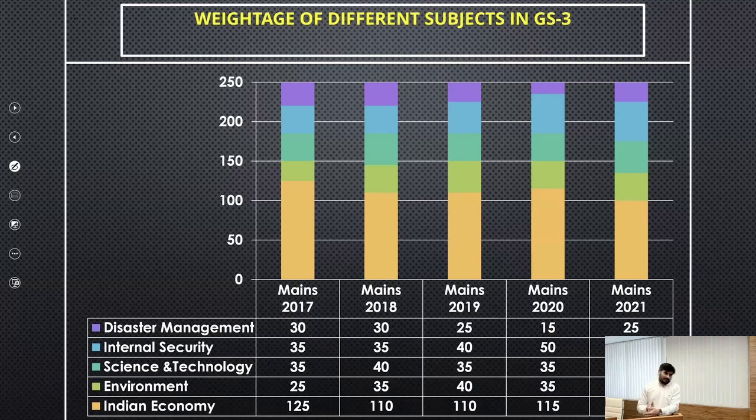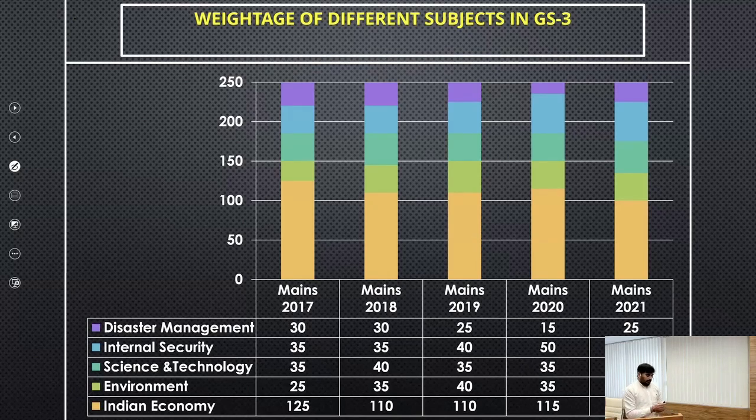So as such, there have been no large surprises with respect to the weightage of different subjects in GS paper 3. Whatever weightage UPSC had earlier given to these subjects in the previous mains examinations, the same weightage has continued in this year's mains examination as well. That is the first thing that you must understand from the perspective of GS paper 3.